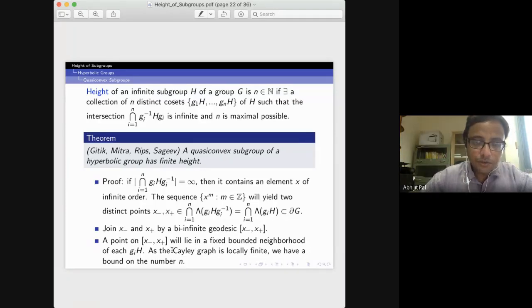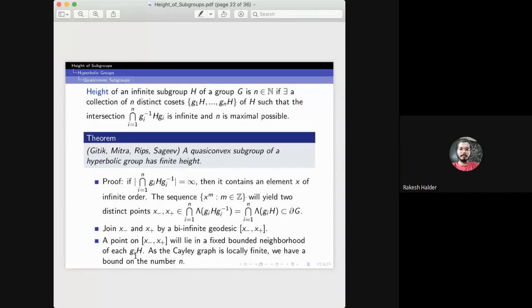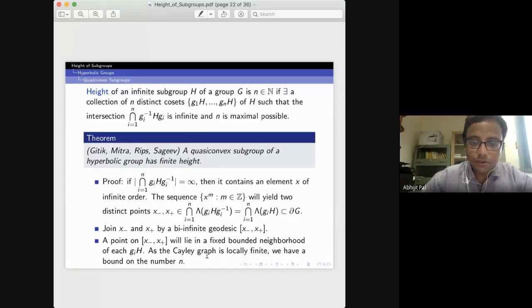This geodesic will lie close to each of these cosets g_iH, in a fixed bounded neighborhood. Let us call the bound K. You take a point on this geodesic and a K-ball around that point, and it will intersect all these g_iH. Yes. And as the graph is locally finite, we have a bound on the number n.